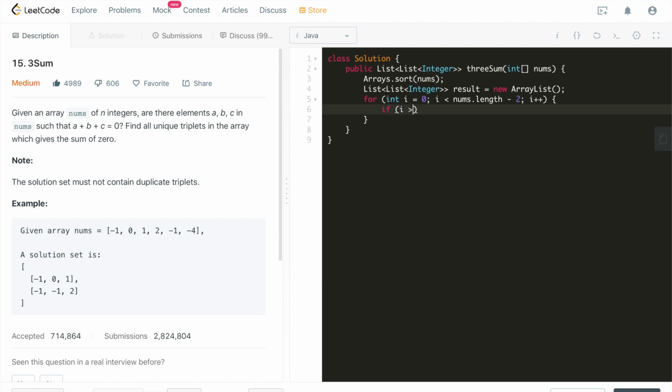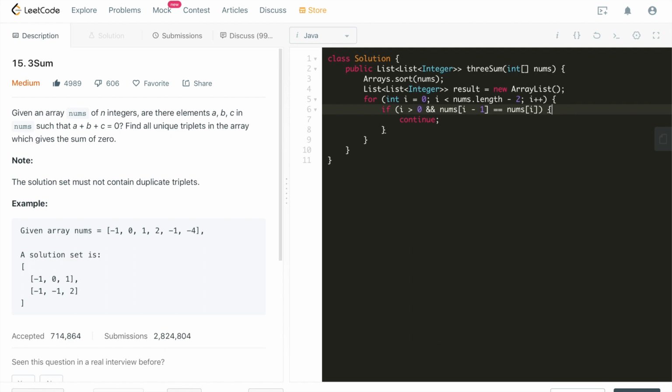We'll check if i is greater than 0 and nums[i] equals nums[i minus 1]. The reason we check i greater than 0 is because we want to compare two elements, whether they are duplicates or not. One way is to compare with i minus 1, right? If they are equal, we'll just continue, right?